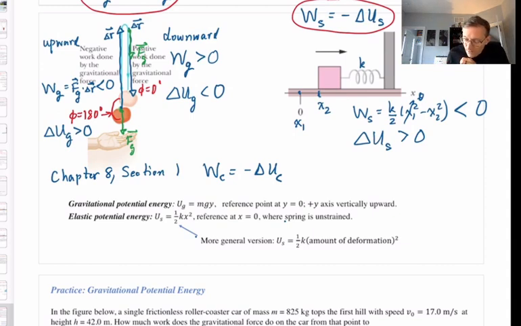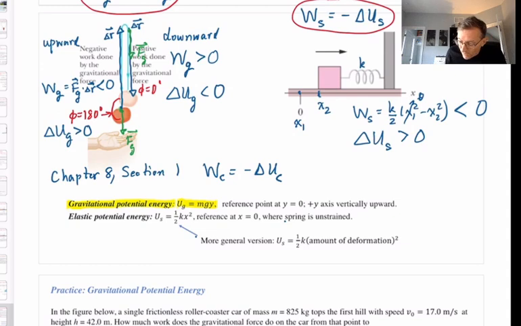The function for gravitational potential energy, labeled U sub g, has a very simple form. Take the mass times little g times the y coordinate of the particle.